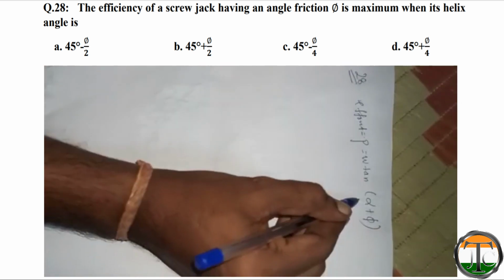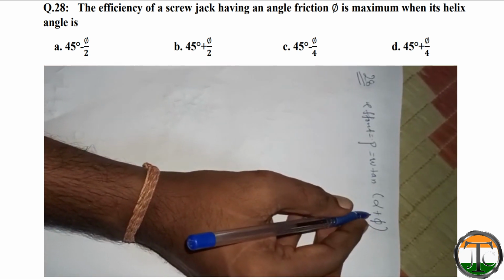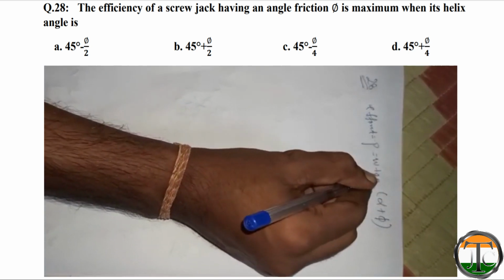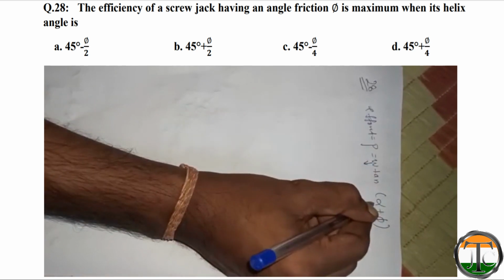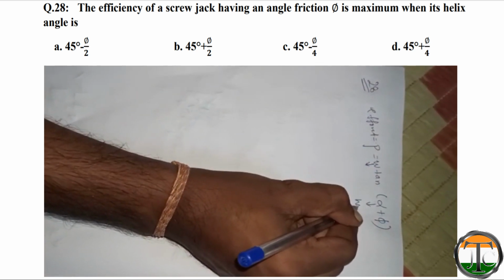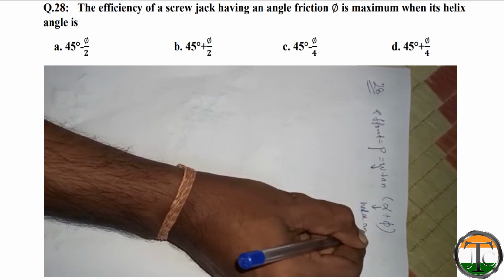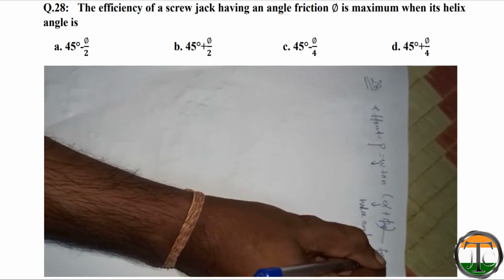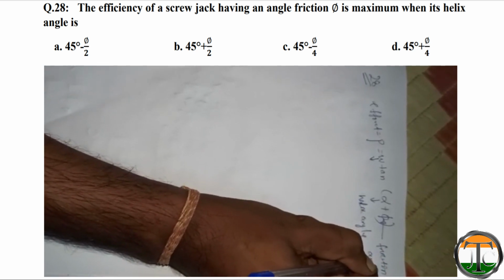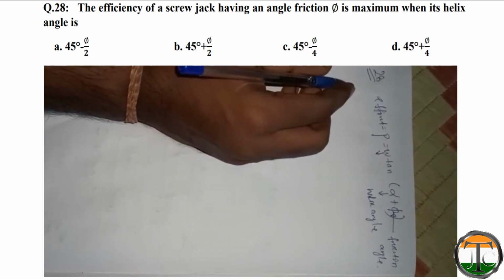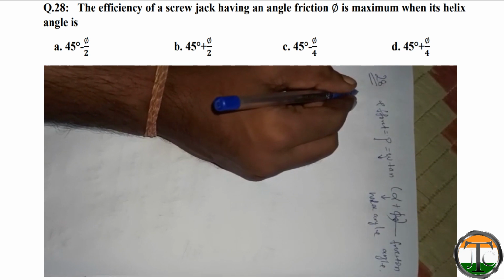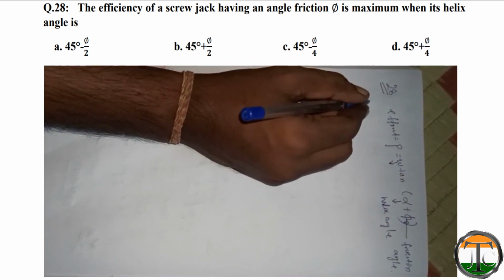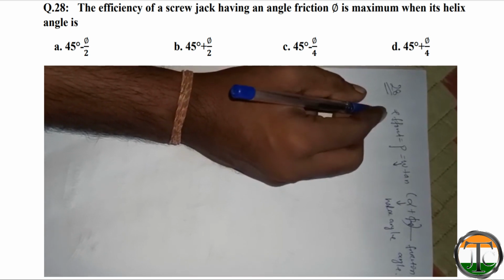I will derive this formula in some other class. Here W is the weight, alpha is the helix angle, and phi is the friction angle.